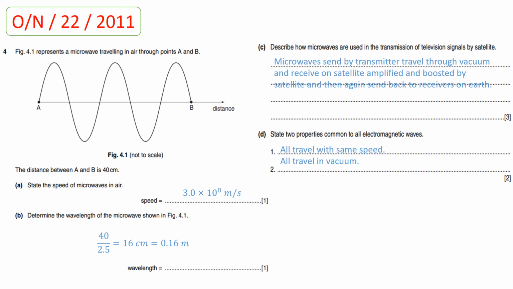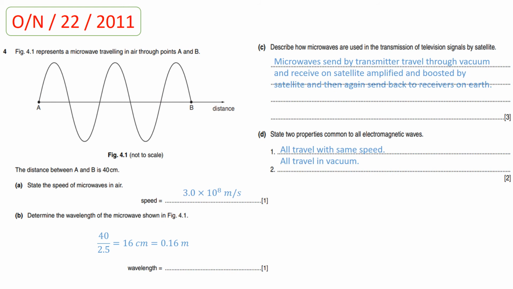So between point A and B, there are 2.5 waves present. When you divide 40 by 2.5, you will get the value for one wavelength, which is 16 centimeter, and you need to convert the centimeter into meter. So when you divide it by 100, you will get the value for one wavelength, 0.16 meter.